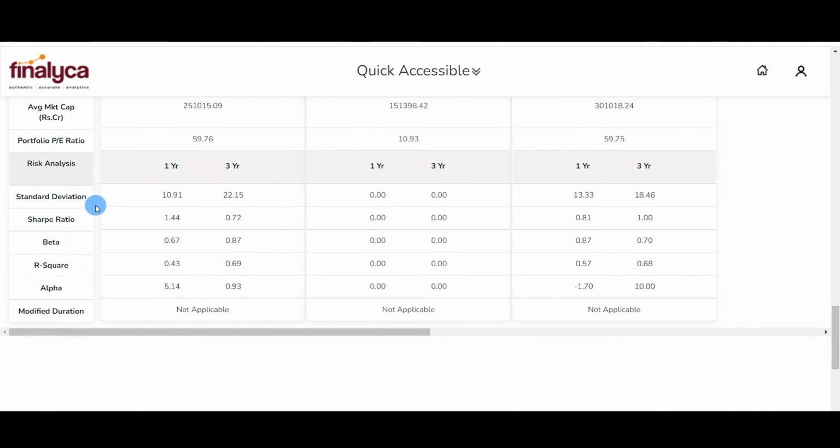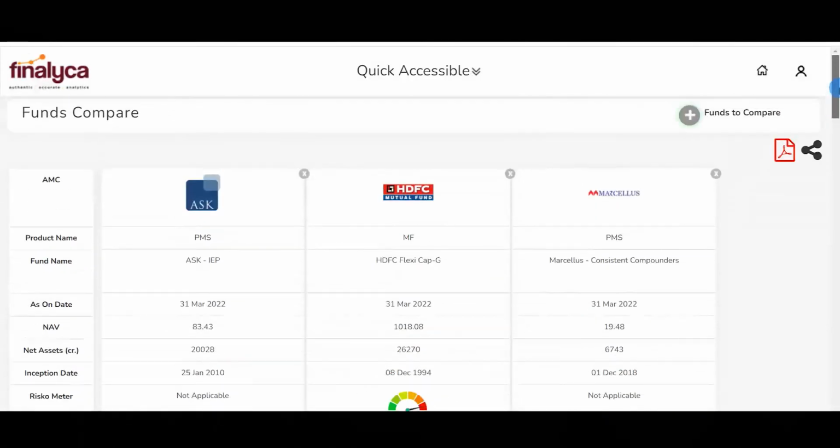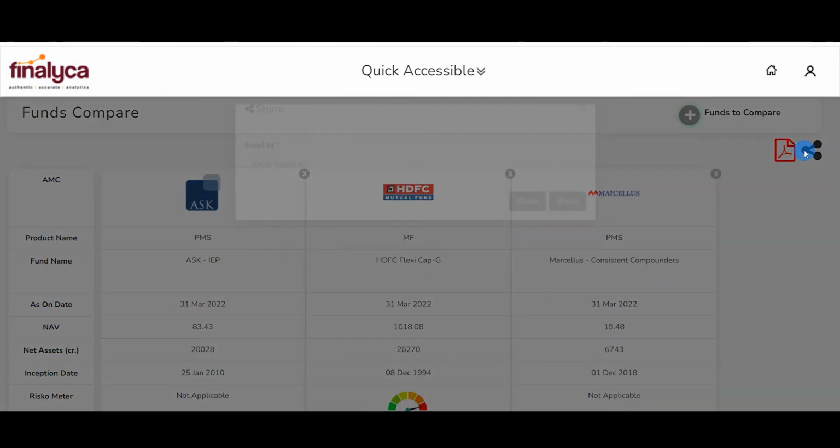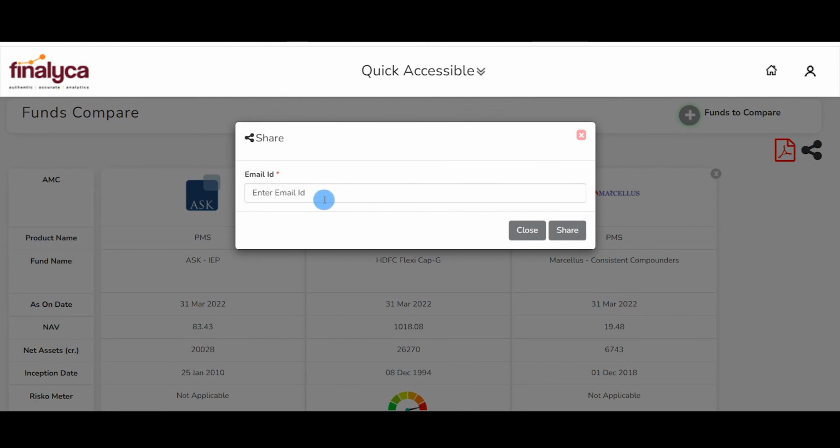We see that we get the total number of stocks in each fund, the average market cap, the portfolio PE ratios, followed by the risk analysis on a 1 year and 3 year time frame. So we get the standard deviation, Sharpe ratio, beta, R square, alpha. In this way, we can actually compare 7 different funds along with this cursor. This is how you can actually run a compare funds on our Finalyca platform.